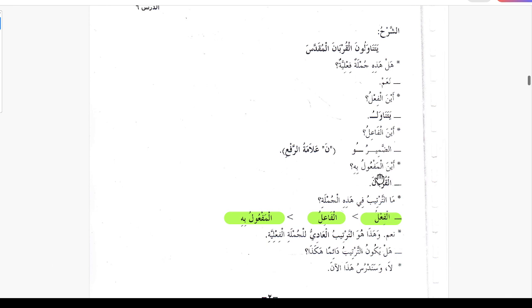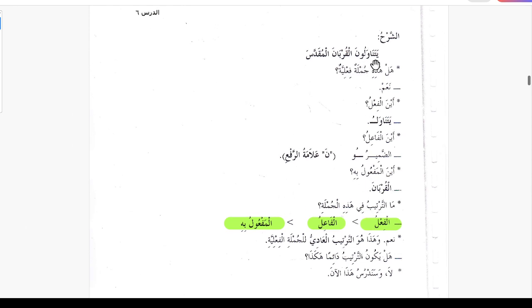Ayn al maful bihi, al qurbana is maful bihi. Ma tartibu fi hazihil jumla, what is the order in this sentence? Yatanawal, then the fail waw, and then al qurbana is maful bihi. So this is the order.